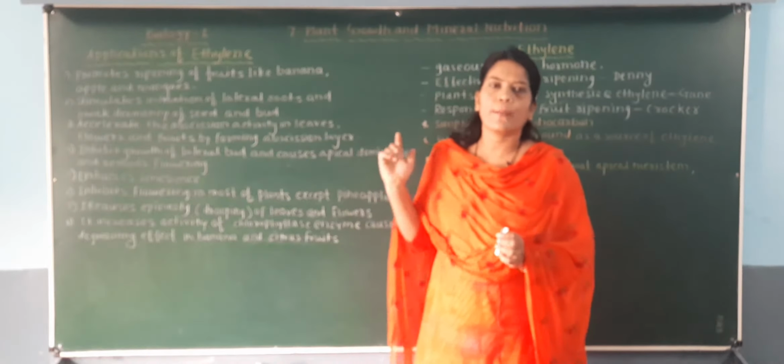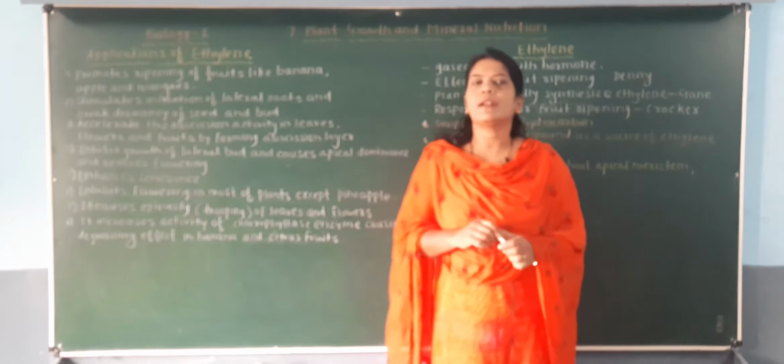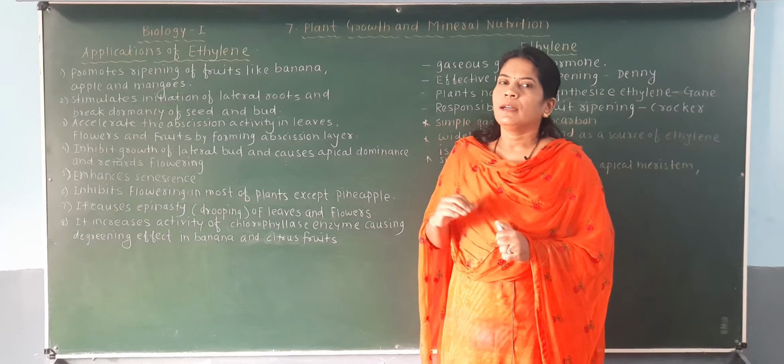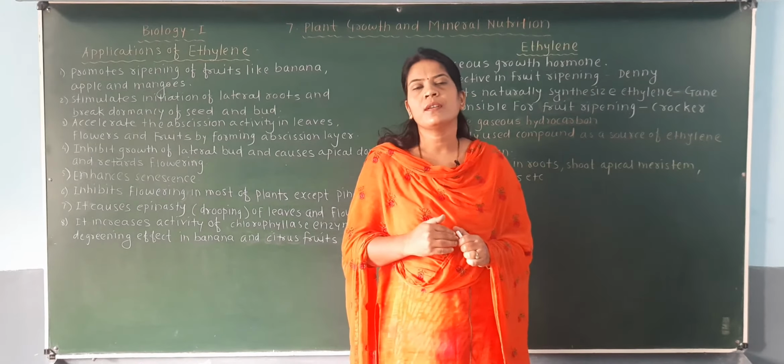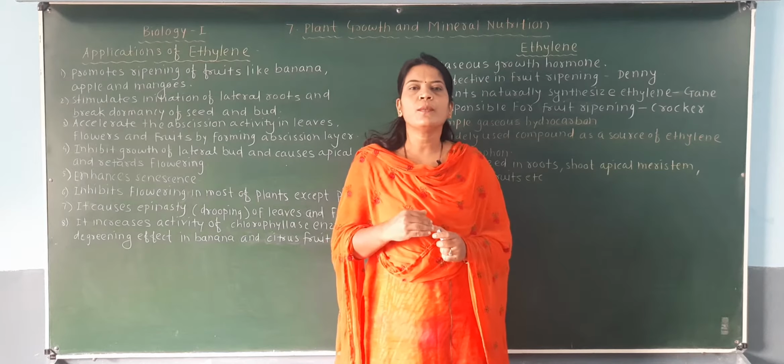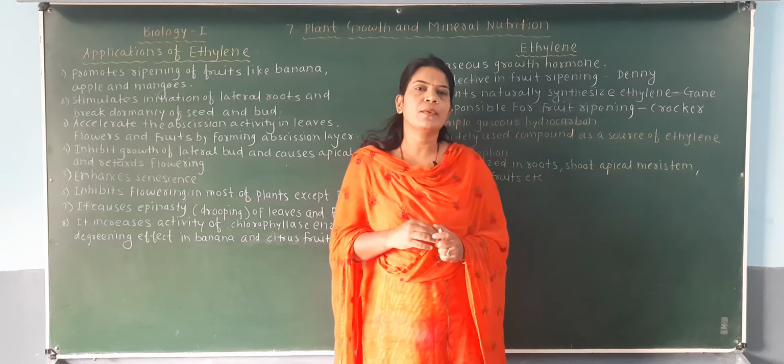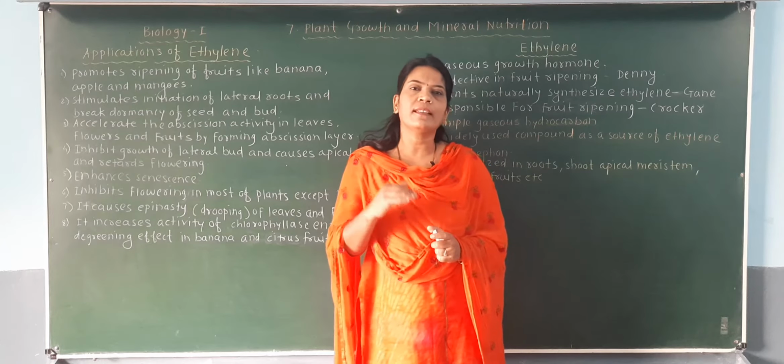We have started our topic plant growth and mineral nutrition. In our previous lecture we have seen the three hormones auxin, gibberellin and cytokinin. In the cytokinin we have seen the name cytokinin is based on the application of this hormone in the cell division process, that is cytokinesis, which means the division of the cytoplasm. According to which the name of that hormone is given, that is cytokinin.